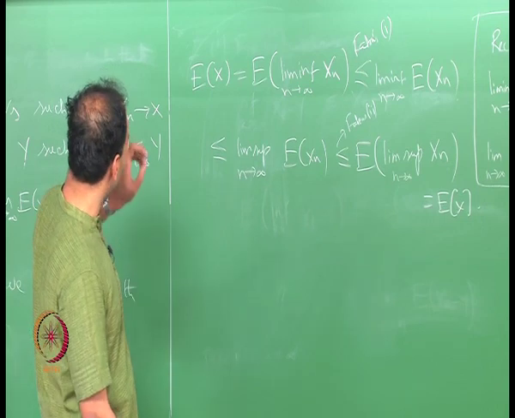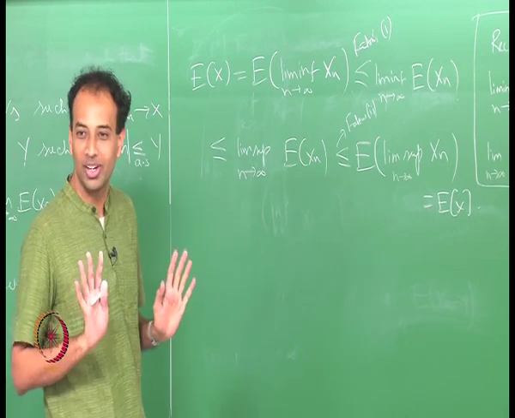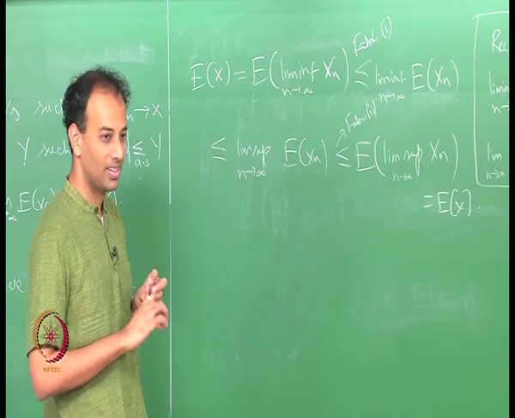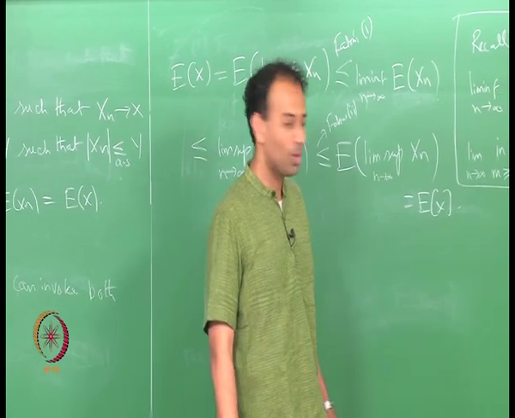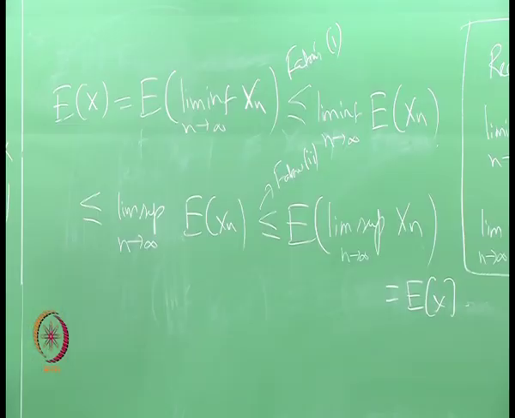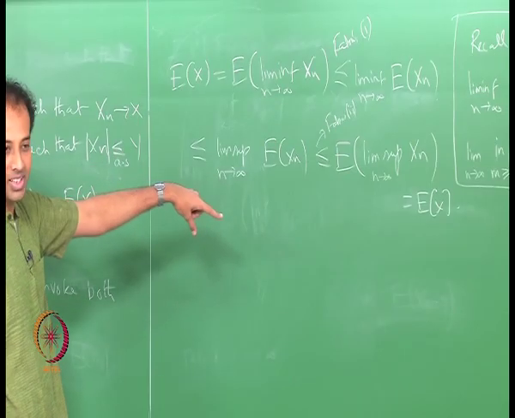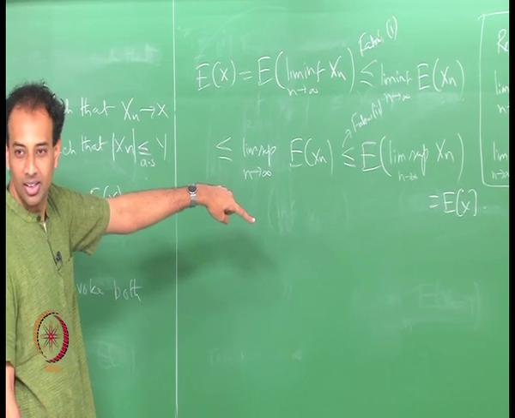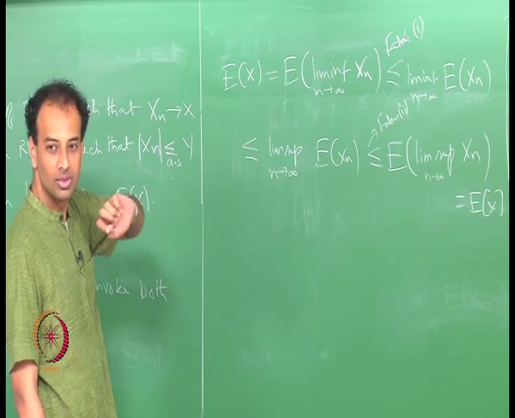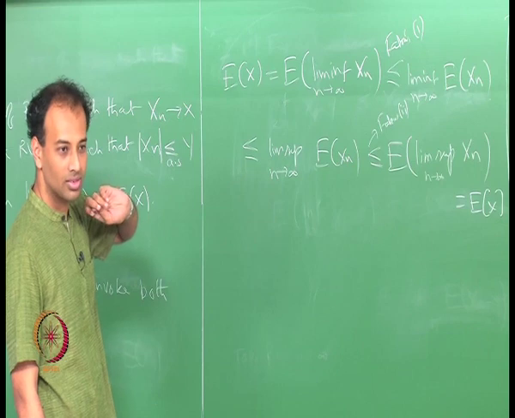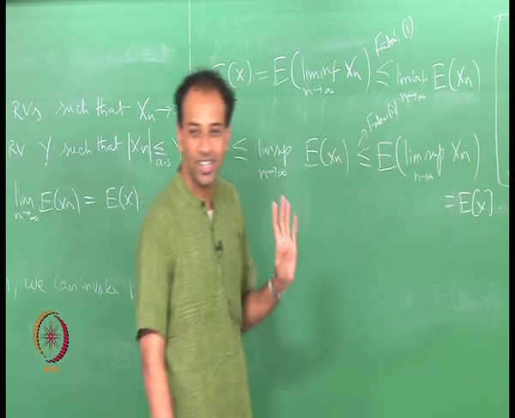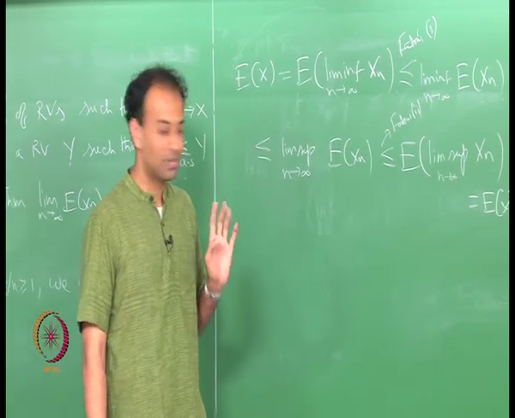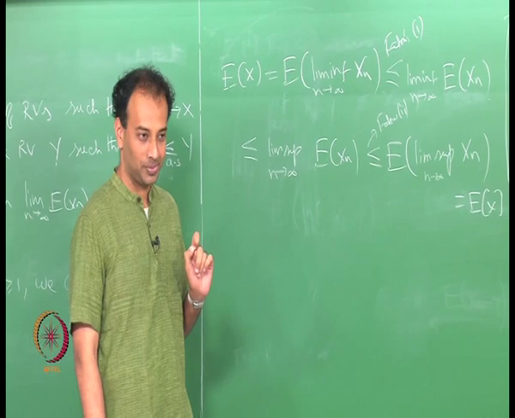So, I have only proved that expectation of x is equal to expectation of x, right. Actually, no, I have proved that expectation of x is less than or equal to expectation of x, which I already knew, right. I have proved this is less than or equal to the same thing, which is always true. So, why am I doing all this? Have I proved anything non trivial here? See, if you just look at this and this, it looks like I have proved a tautology, right, a very trivial statement, but I have proved something non trivial.